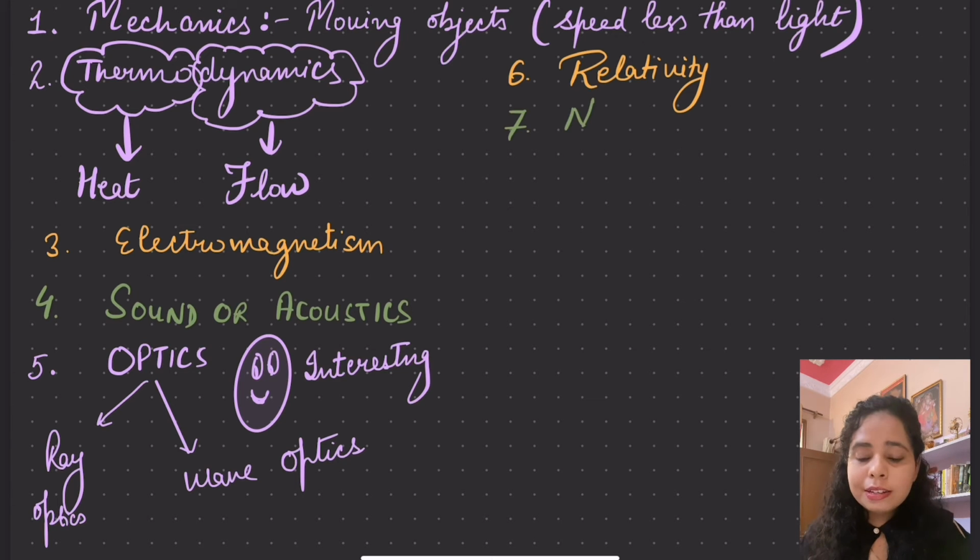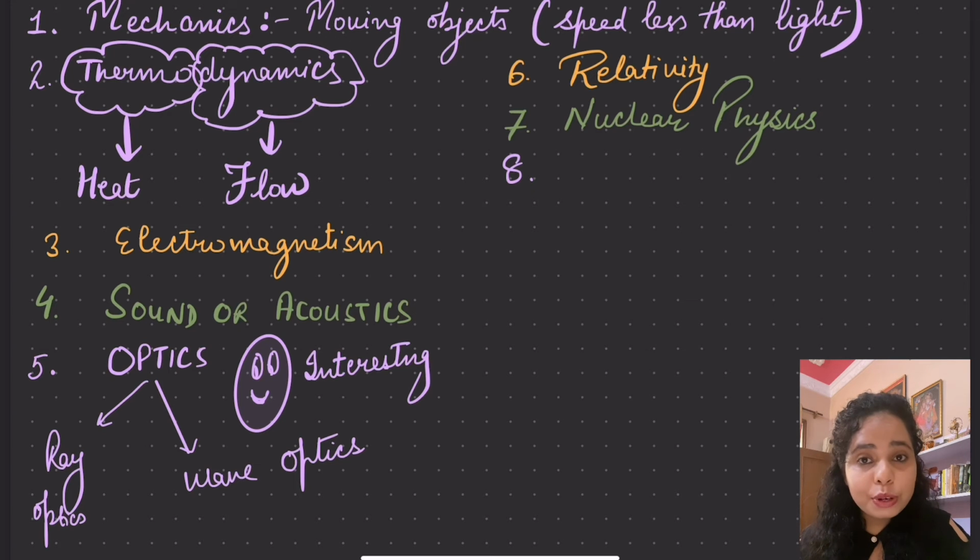class 12th. So the next branch is nuclear physics. It is also a very deep study. We talk about nuclear reactions. Nowadays energy is produced with the help of various nuclear fission reactions in nuclear reactors, but still this is a different branch in BSc, that is graduation. In masters we study nuclear physics as a different subject.